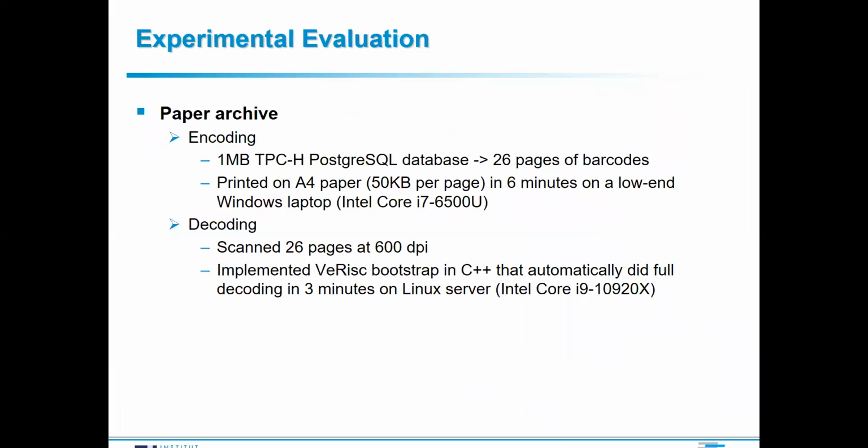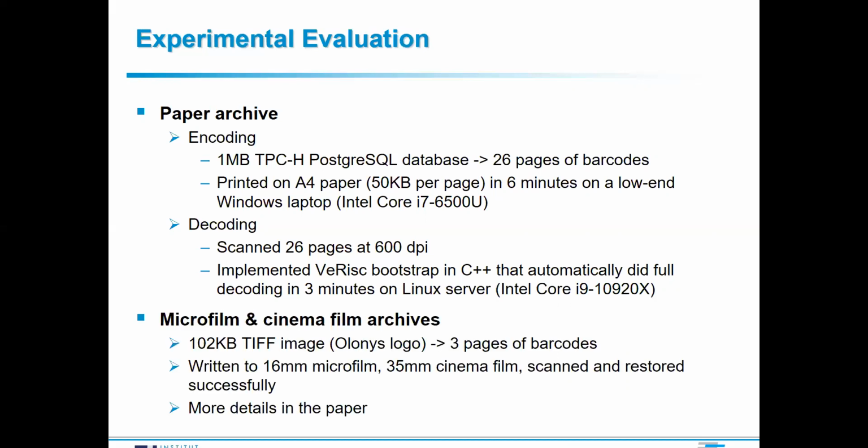A quick word about the experimental evaluation. We have used MicroLunus to archive a 1 megabyte TPCH PostgreSQL database on paper. So we converted it into 26 pages of barcodes that we printed on A4 paper, leading to about 50 kilobytes per page. So you have now paper being used as a digital storage media. We scanned back the pages at 600 DPI, and we implemented the bootstrap in C++ that automatically did the full decoding in 3 minutes on a Linux server.